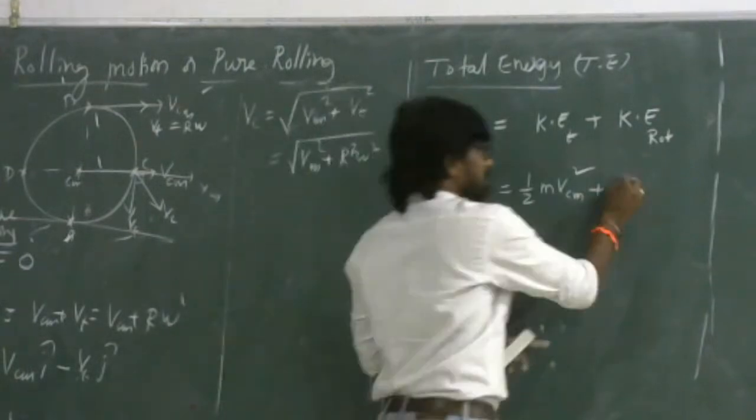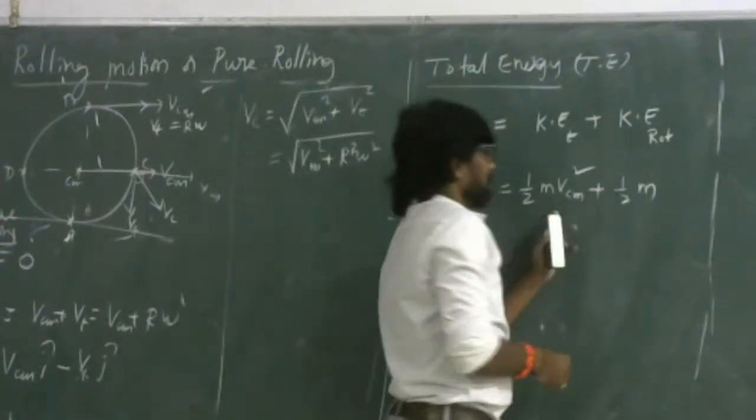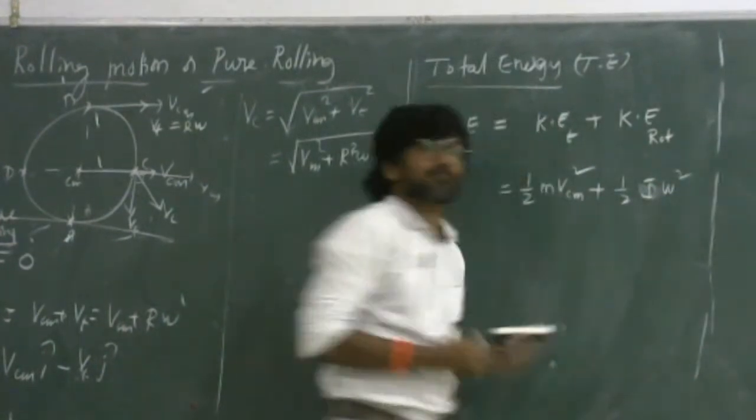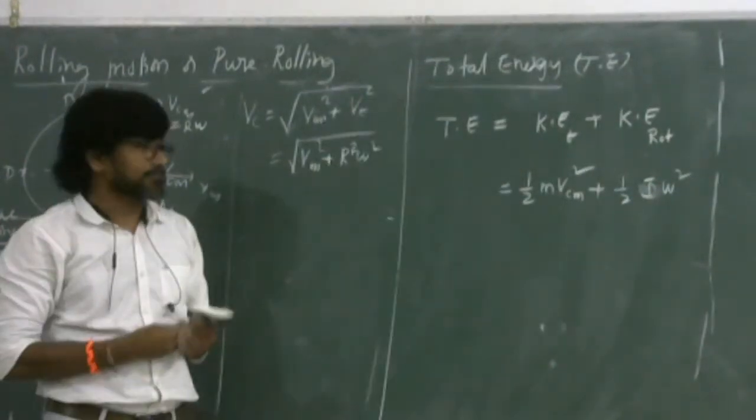So you can write it as half I omega square. Okay?